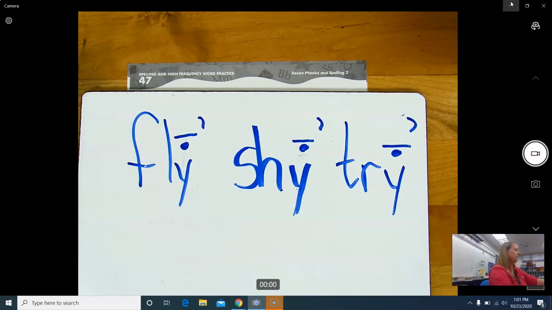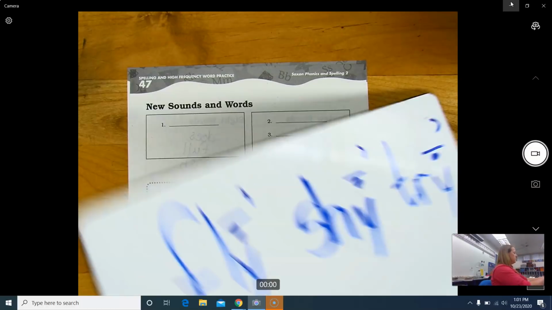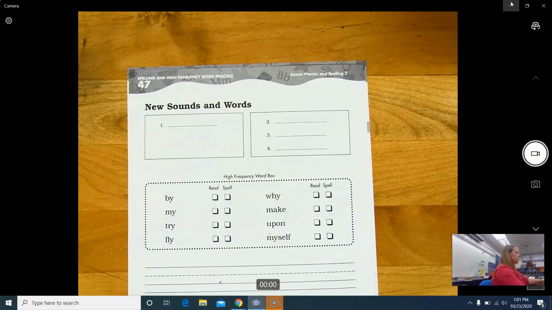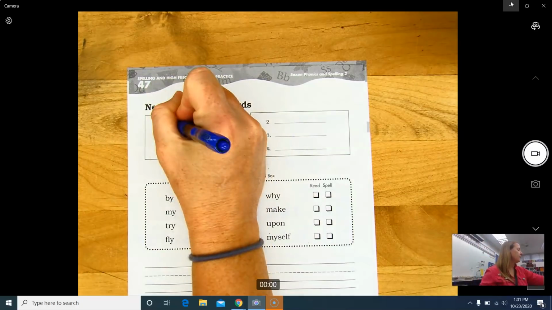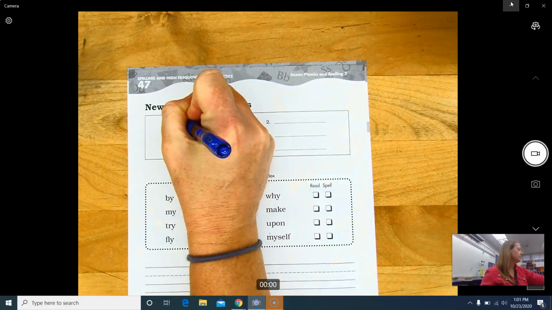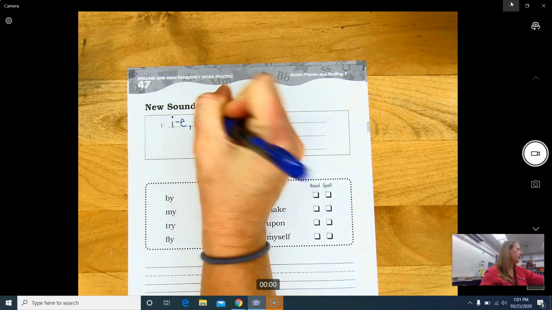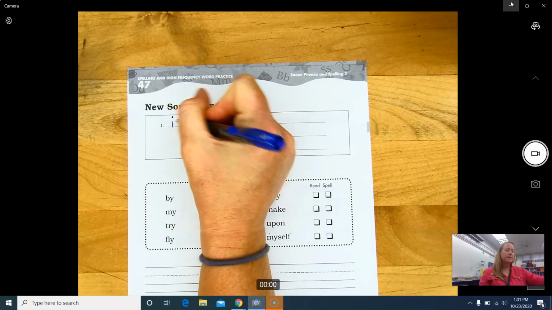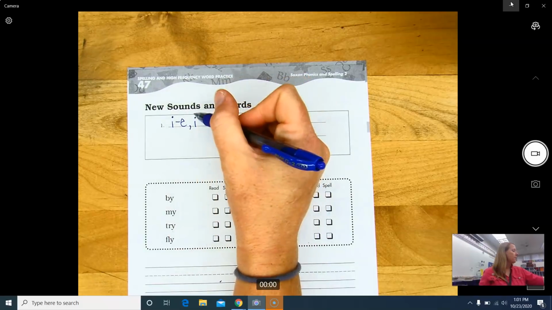So now, your new sounds and words, number 1 is I. And how you're going to write it now is I consonant E, comma I, because I consonant E makes the long I sound.